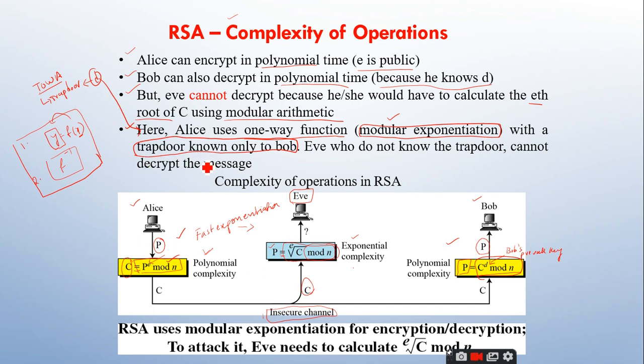He can easily calculate the plain text from the ciphertext. So the modular exponentiation is considered to be a one-way function, and it can also be considered a trapdoor one-way function. So once you know the private key of Bob, you can easily calculate the plain text from the ciphertext, right? Since Eve does not know the trapdoor, she cannot decrypt the message. This is what you should understand.